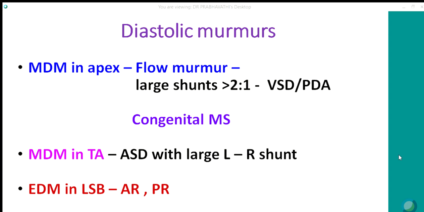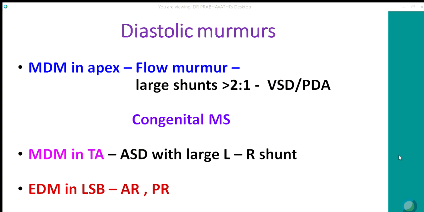So these are the two features that make you think of a large shunt. One is a dilated hyperdynamic LV. Second is S3 and MDM in the apex. A rare cause of MDM in the apex could be congenital mitral stenosis or Hot triad.